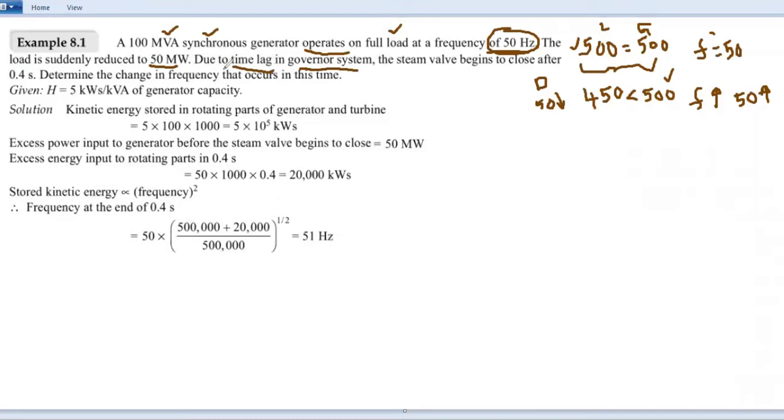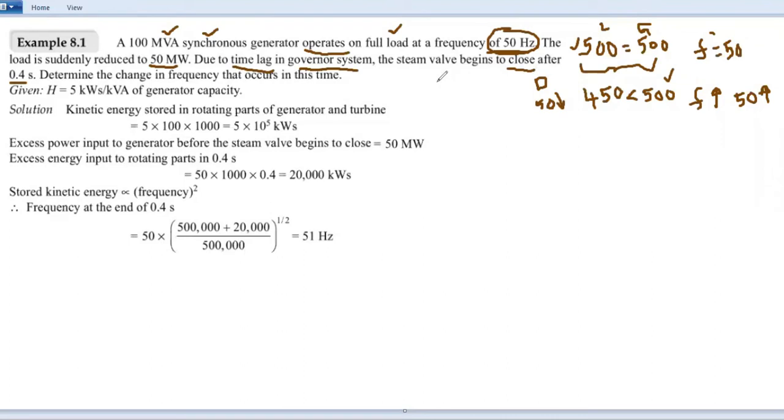That's why, due to the time lag in the governor system, in order to set the generation from the generator to 450 megawatt, the steam valve begins to close after 0.4 seconds.